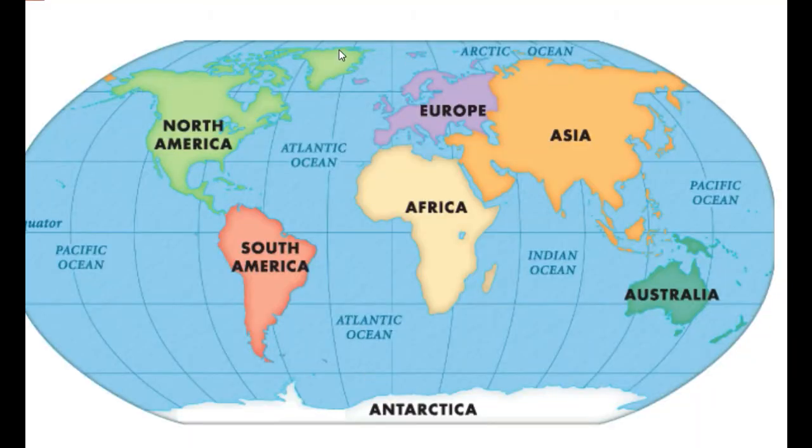This picture gives a clear detail about the continents of the earth that I've just told you. There are 7 continents: Australia, Asia, Europe, Africa, South America, North America, and Antarctica. So these are the 7 continents of the earth. As you can see, the Asian continent is the biggest of all. See, our India also comes under Asia, and this equator defines the northern hemisphere and the southern hemisphere. So Asia almost lies in the northern hemisphere.